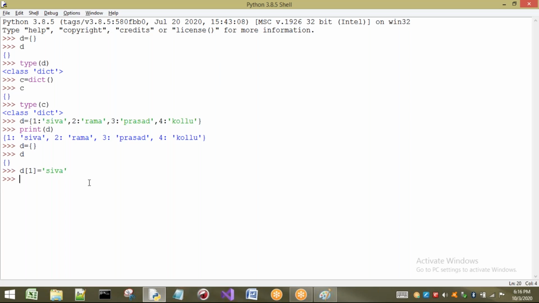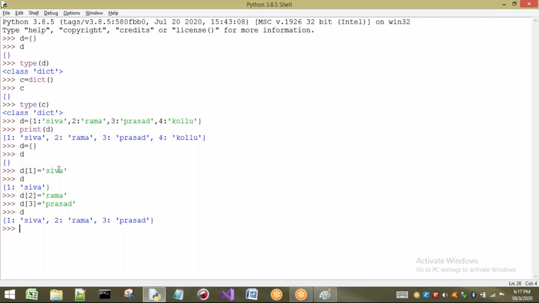If I press enter, inside the dictionary called D, the key is 1 and the value Shiva is going to be stored. Let us print D and we can observe that. 1 is going to act as the key, and Shiva is going to act as the value. Now if you want to create a second key-value pair, just take the key here and write the value. In the same way, third one, D of 3 equal to some name. If I print D, all the elements have been stored inside the dictionary.